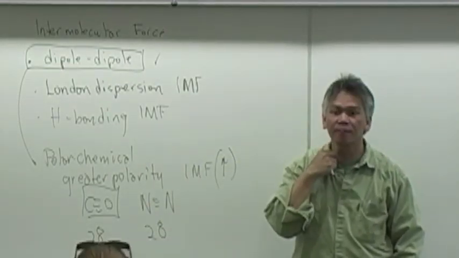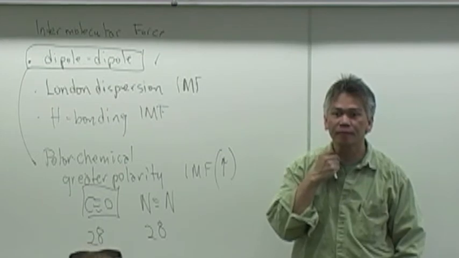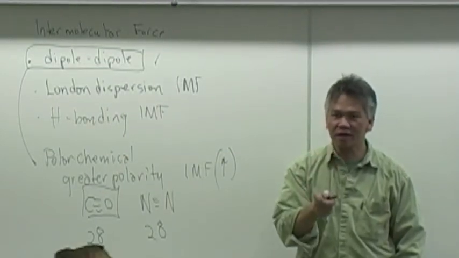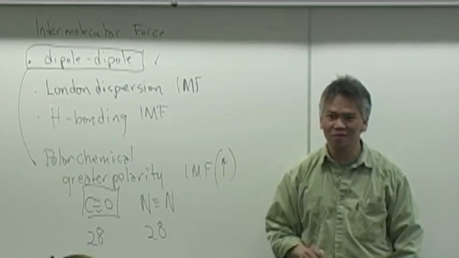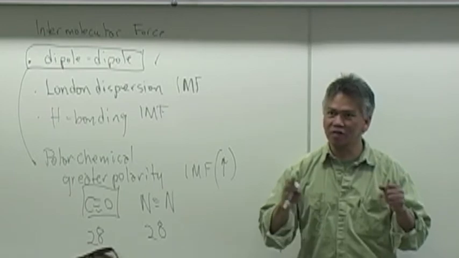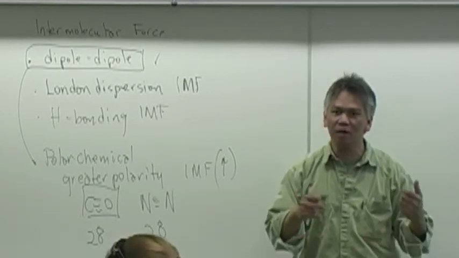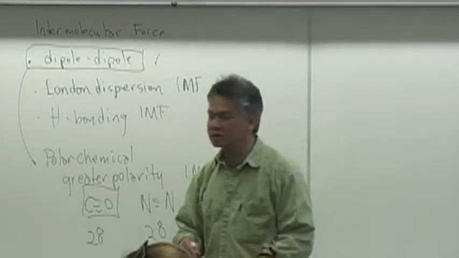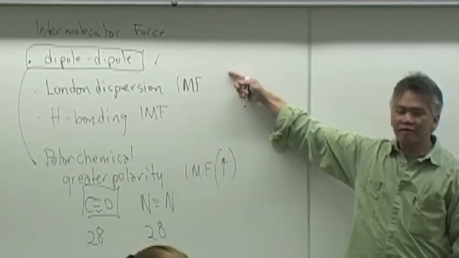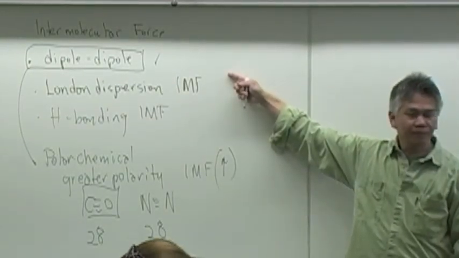Do you have dipole-dipole forces and hydrogen bonding? Yes. Okay. In fact, if you have hydrogen bonding, you also have dipole-dipole. Okay. Dipole-dipole is a criterion for hydrogen bonding because hydrogen bonding chemicals are a sort of polar chemicals. So polar chemicals will have dipole-dipole interaction.